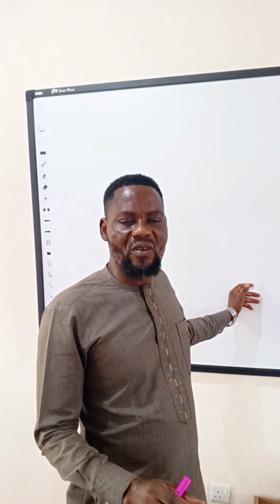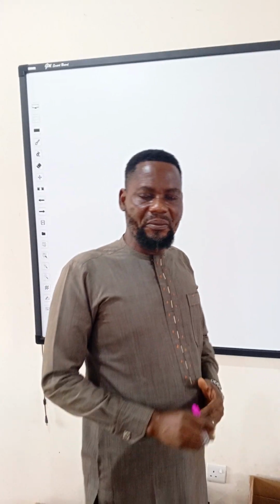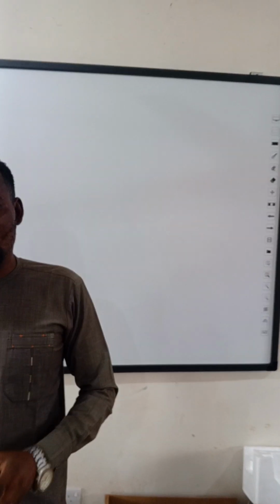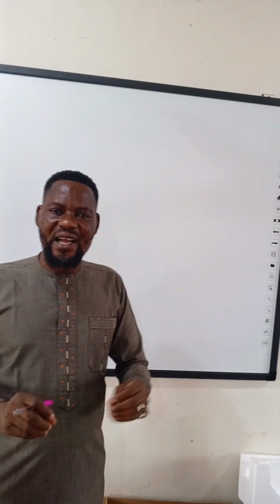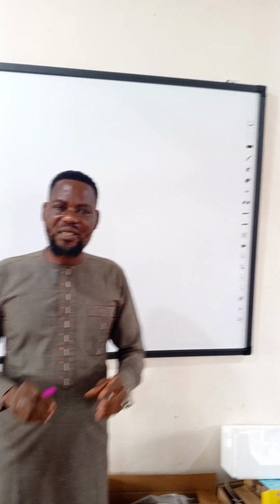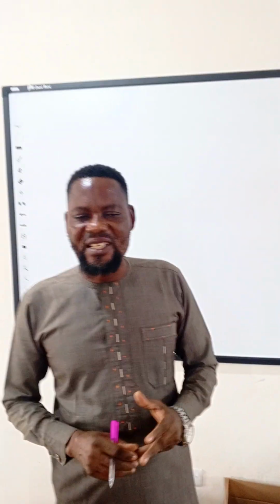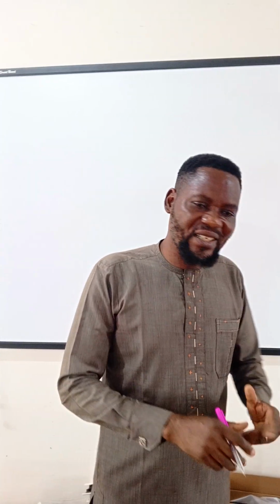What is bookkeeping? Bookkeeping simply means the process of recording and maintaining the books of accounts of a company or an institution. And the books of account of the company simply include the cash book, sales day book, purchase journal, ledgers, return inward and return outward, and the journals.